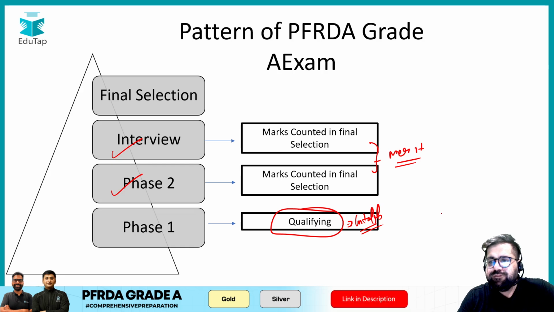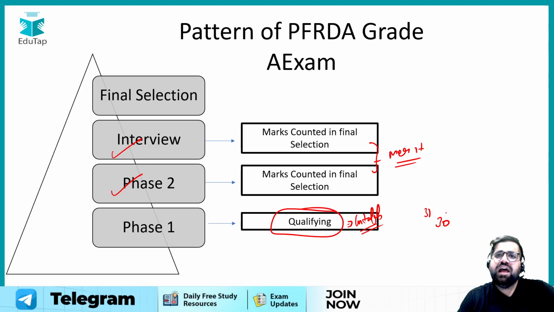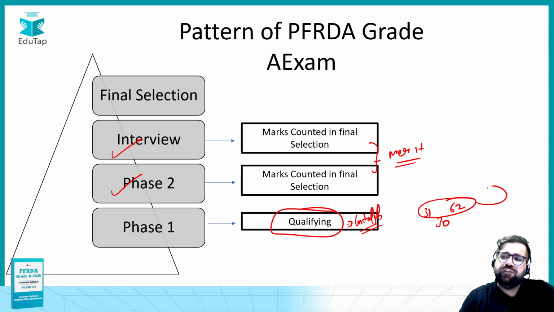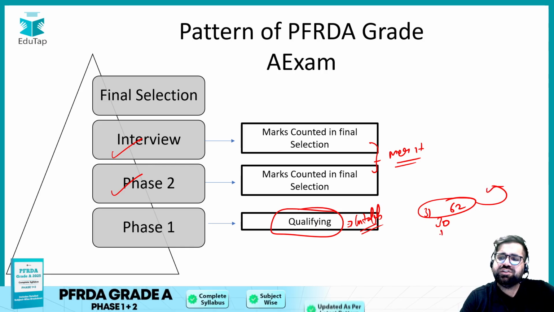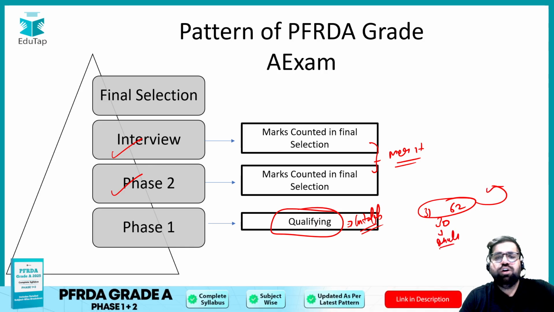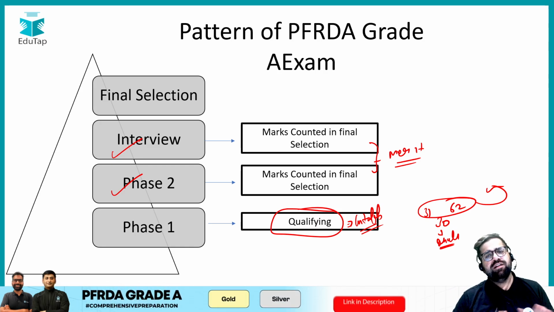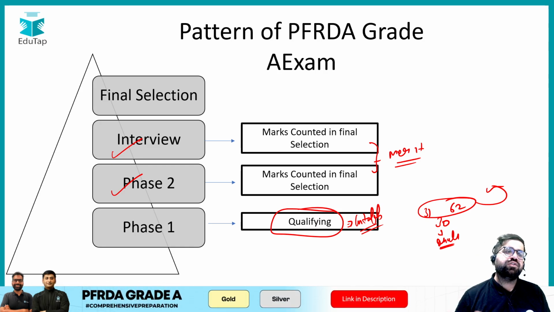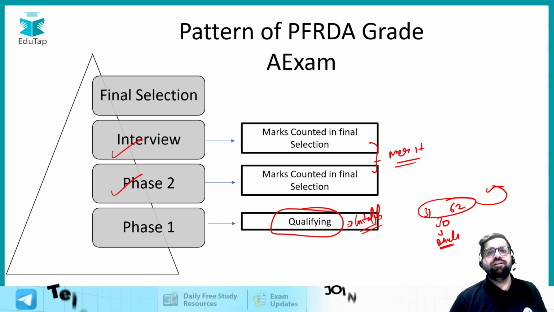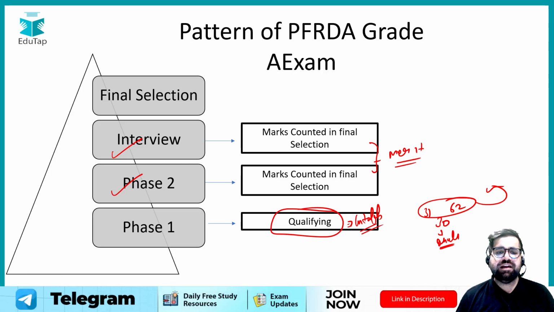Let's say the cutoff is 30, one student is scoring 31, and another student is scoring 62. Both these students will move from phase 1 to phase 2, because this is just qualifying in nature. It is not merit. So in phase 1 you just have to make sure that you clear the section's cutoff. That's it. Nobody will ask you by what margin you have cleared the cutoffs.